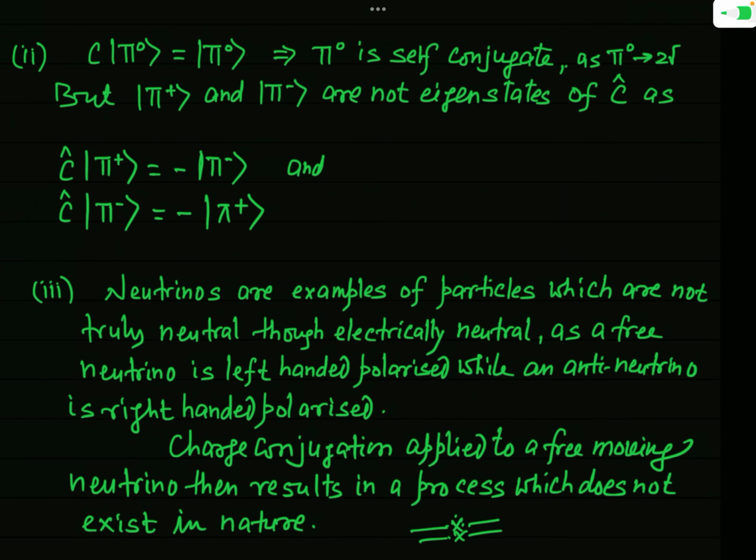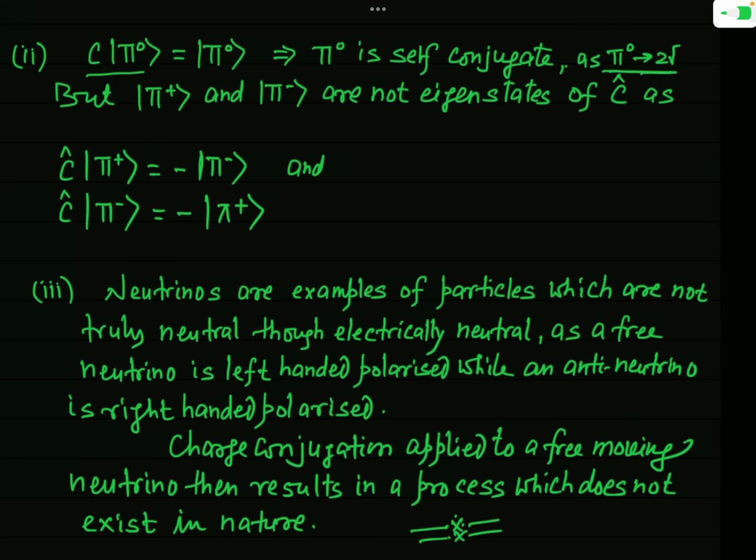Now we take another important example of a true neutral particle, and this example is the pi zero meson, that is the neutral meson. You know that this neutral meson decays into 2 gamma photons. Pi 0 decays into 2 gamma photons.